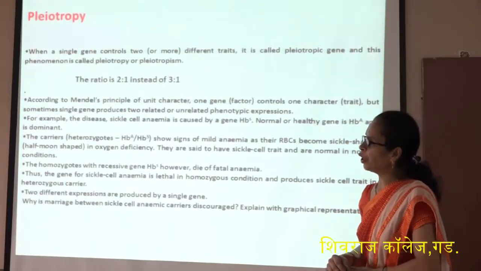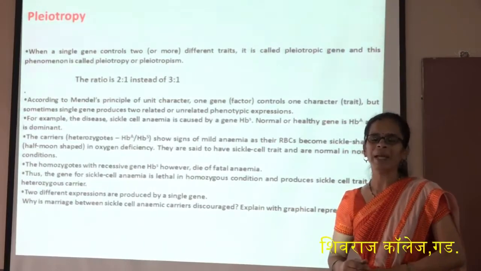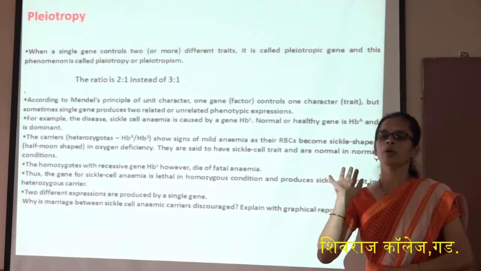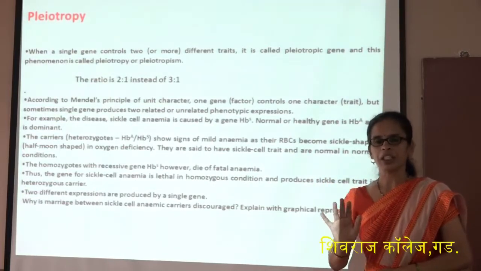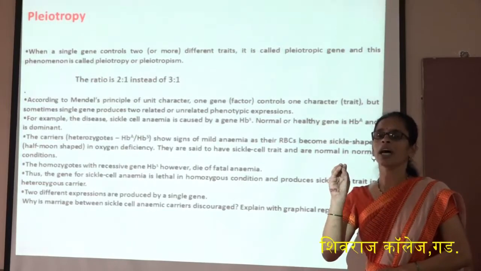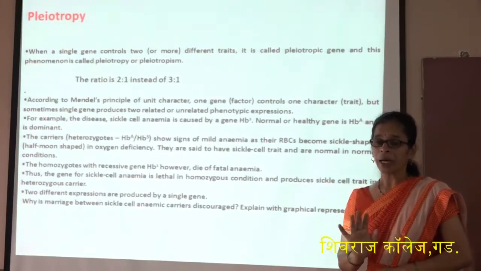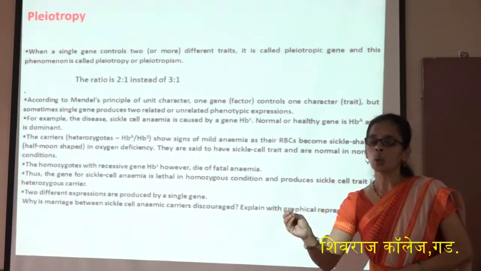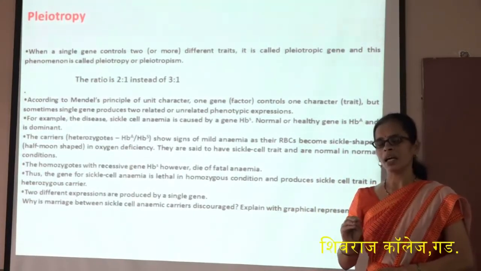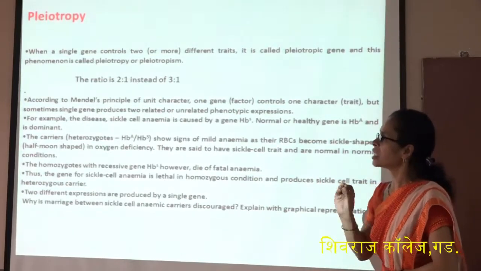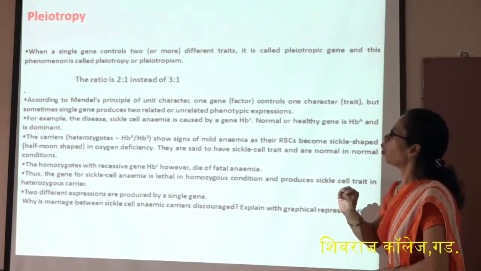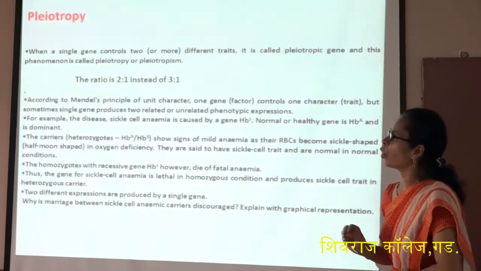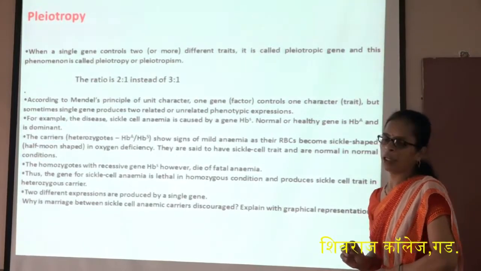Next is pleiotropy. Now, what is meant by pleiotropy? As Mendel says, one gene controls one character. Suppose the gene for height controls only the height. But in some cases, one gene controls two or more characters, and then it is called pleiotropy. When a single gene controls two or more different traits, it is called a pleiotropic gene, and this phenomenon is called pleiotropy or pleiotropism.